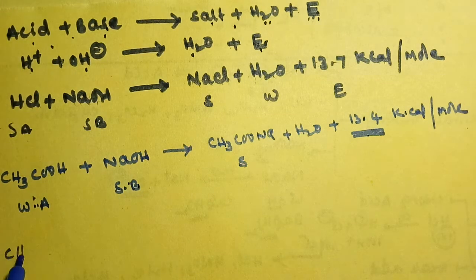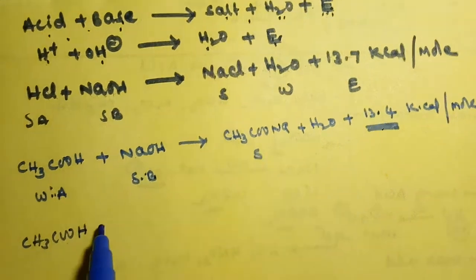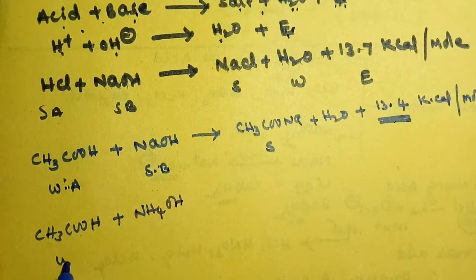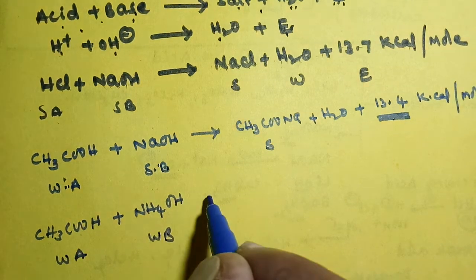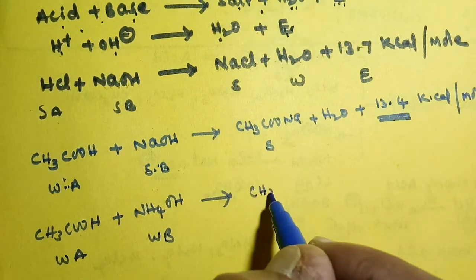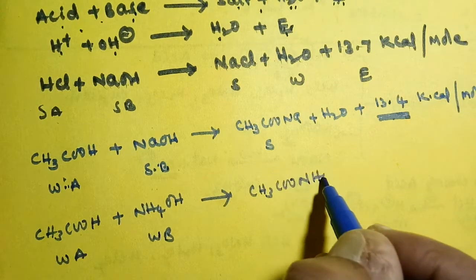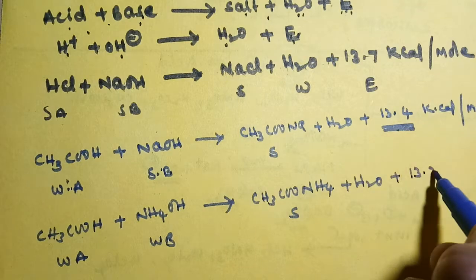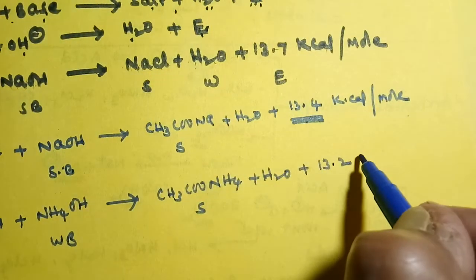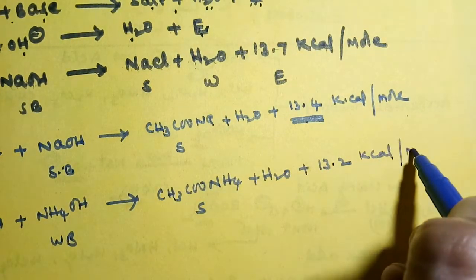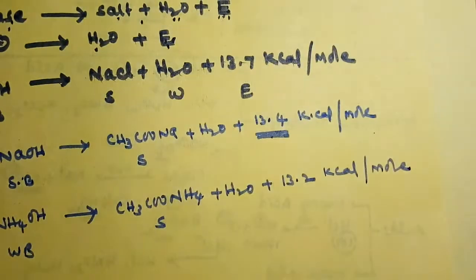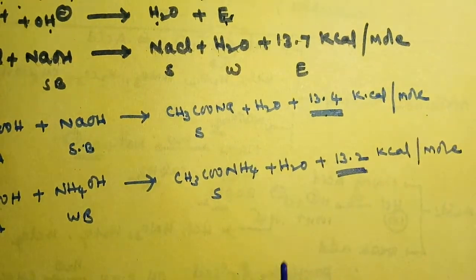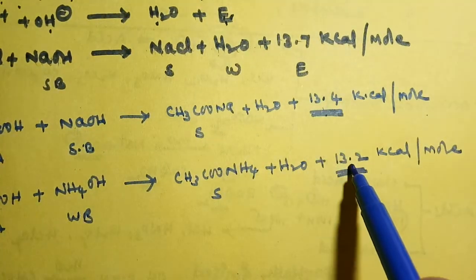Next, if both are weak, CH3COOH plus NH4OH, ammonium hydroxide. This is a weak acid, this is a weak base. When these two react with each other, we will get CH3COONH4. This is salt, plus water is formed, and around 13.2 kilocalories per mole of energy is released. This is also called heat of neutralization.